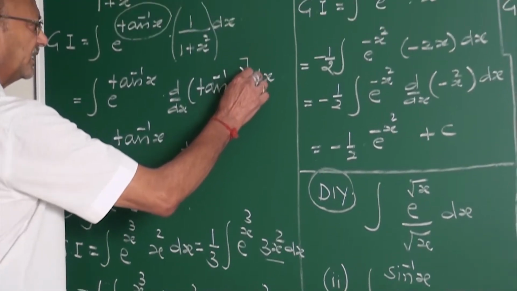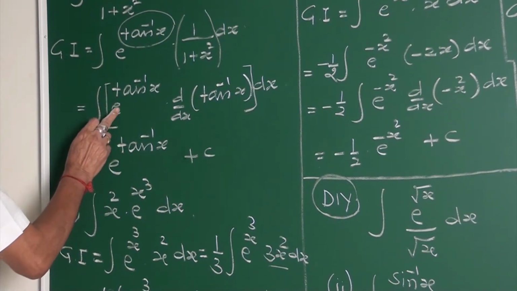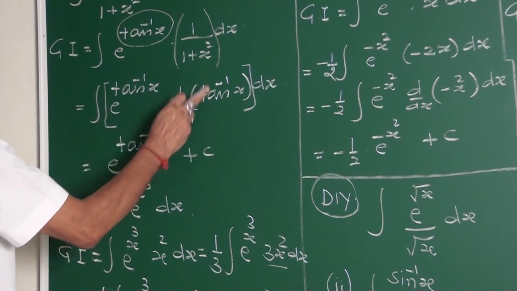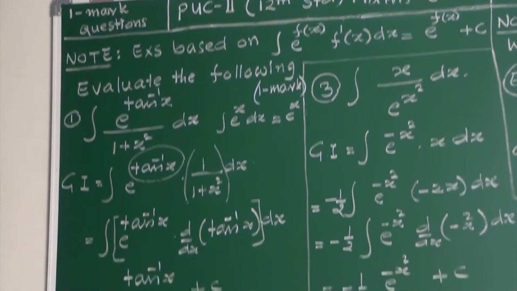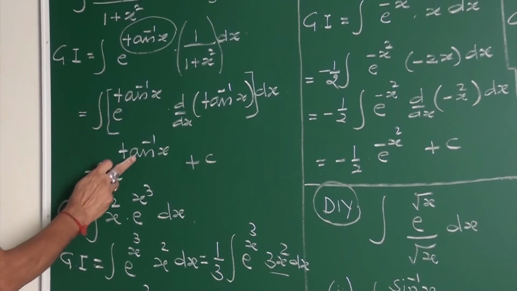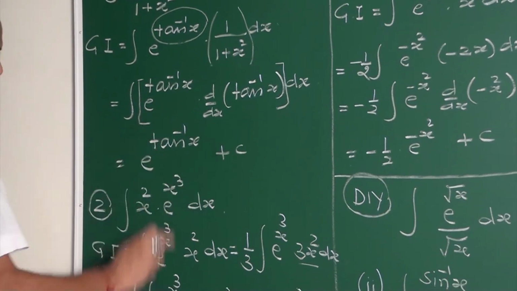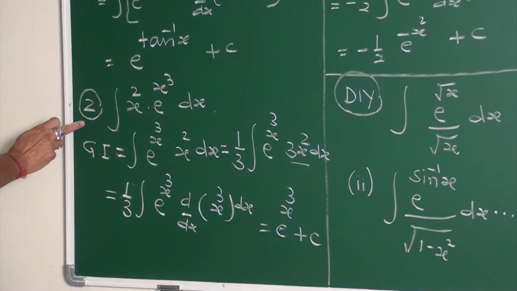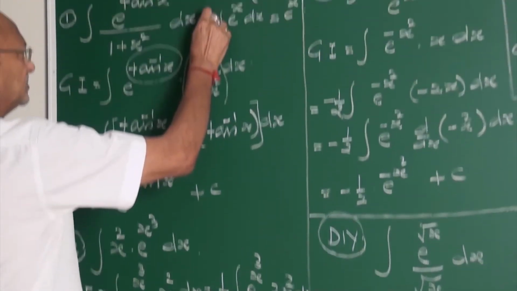You can put a bracket here. Now you can say this is e to the power f into f dash. E to the power f into f dash is e to the power f itself. E to the power f, f is tan inverse x, plus c. Yes, friends.